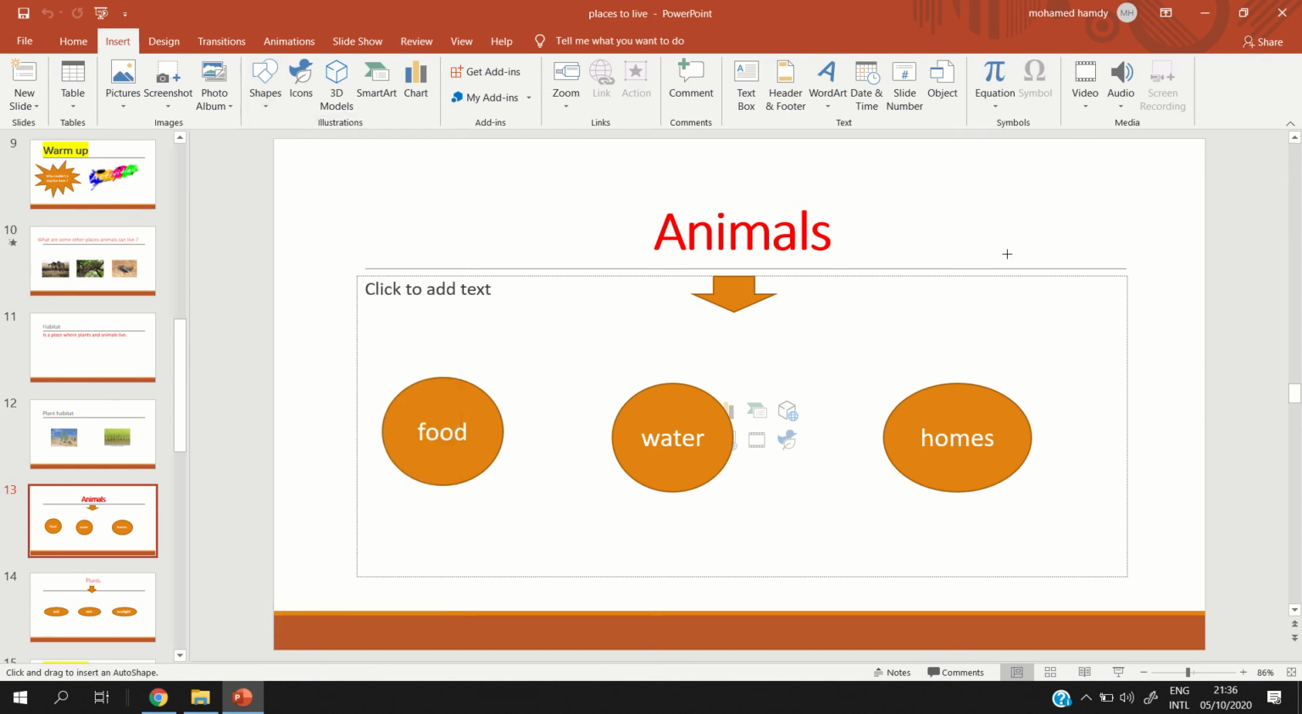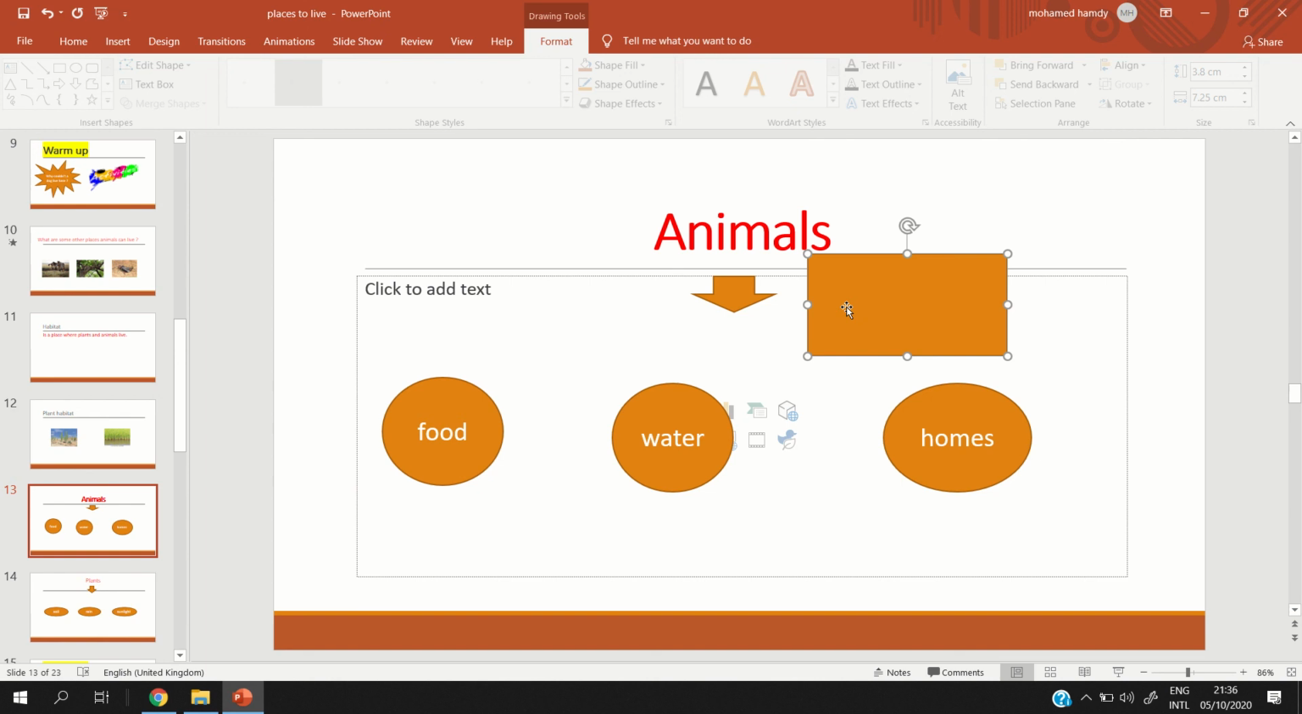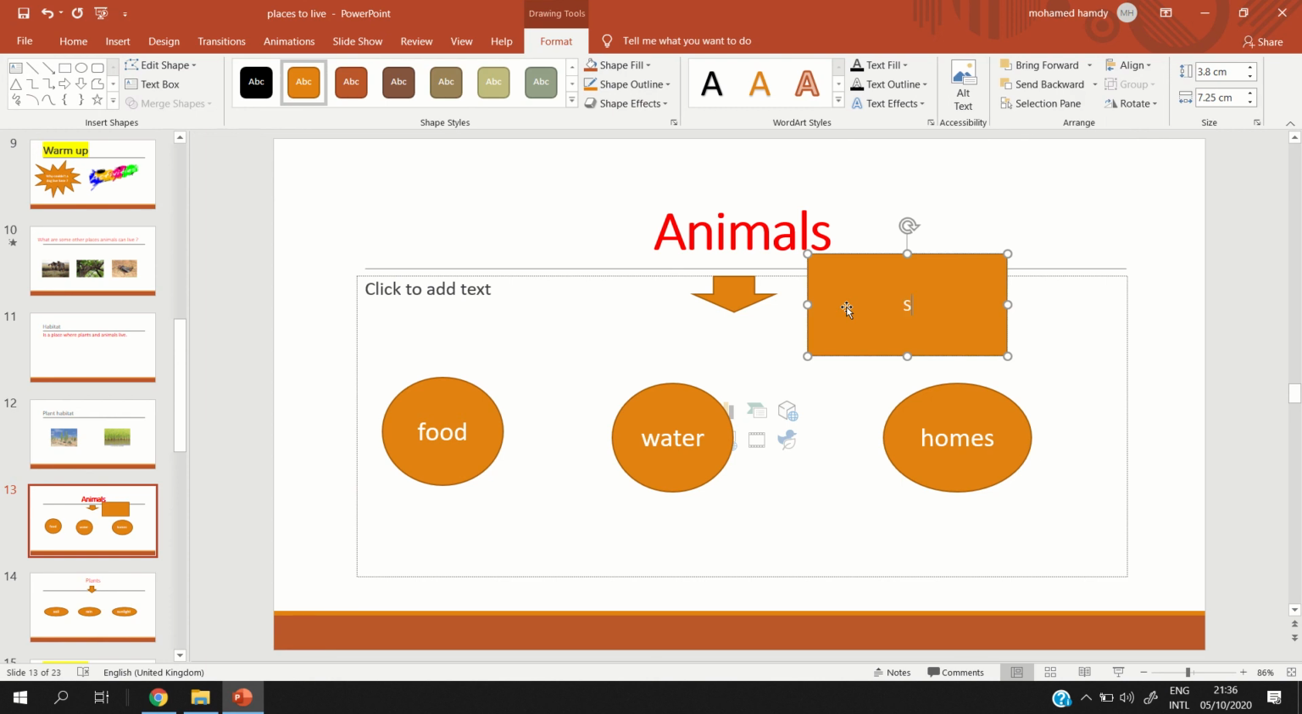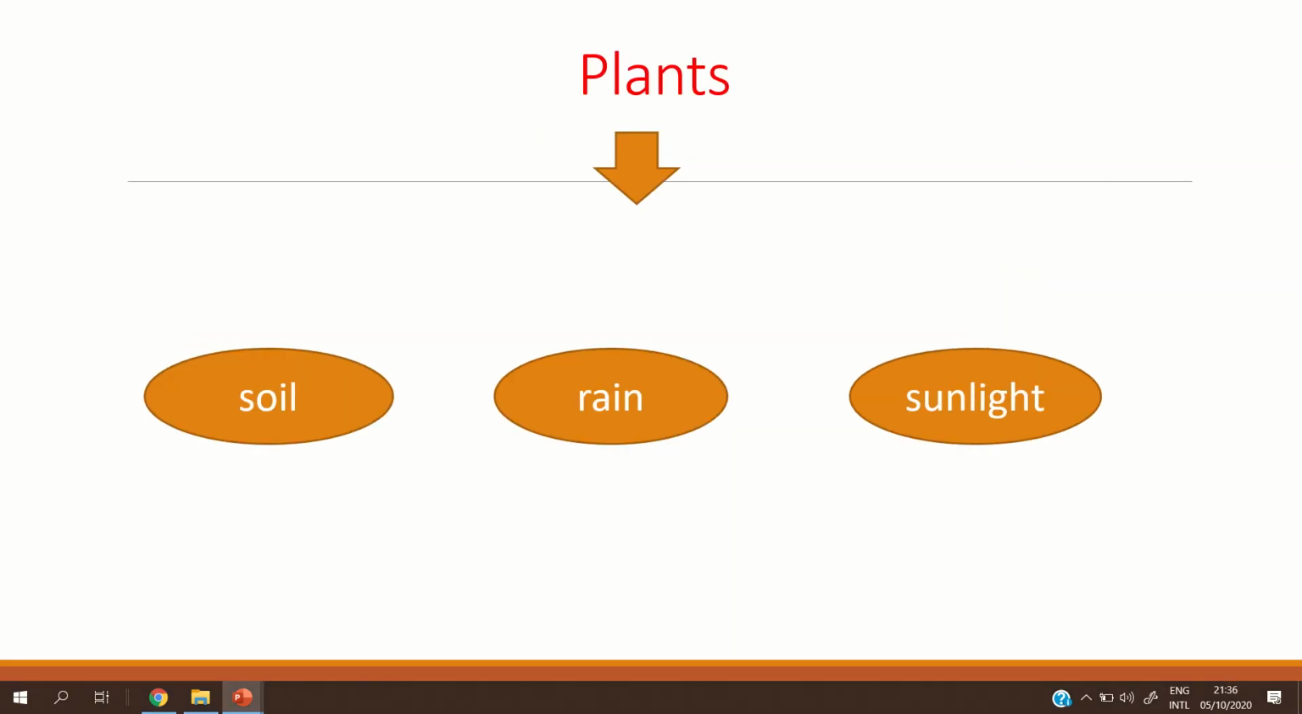Okay. So can you tell me how to write shelter? S-H-E-L. Shelter. So food, water, homes, or shelter. And what about the plants?